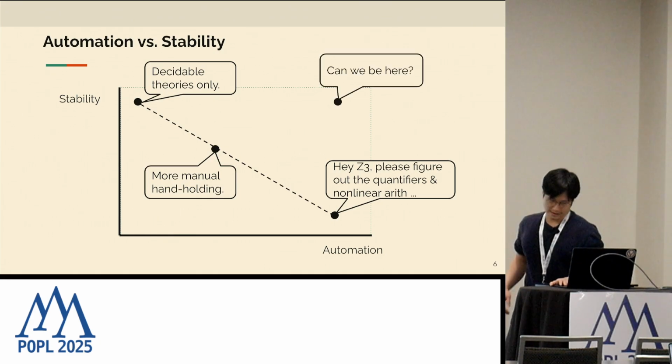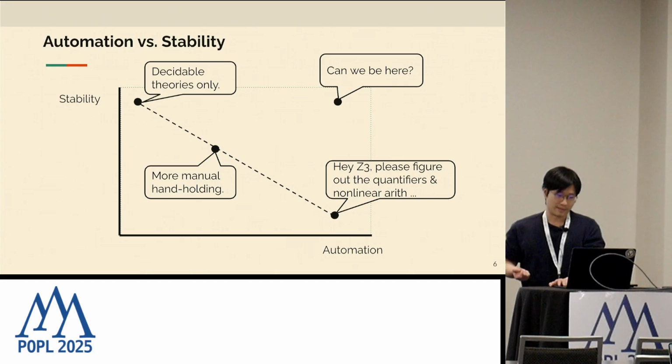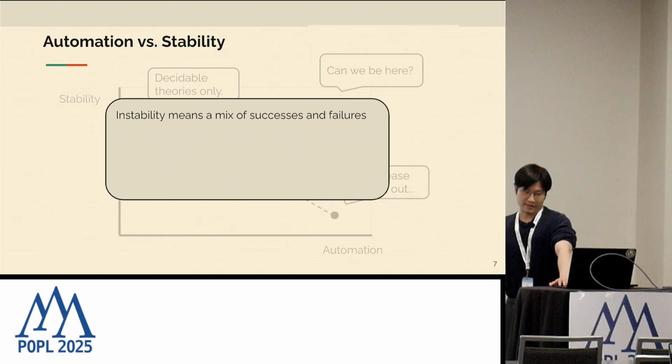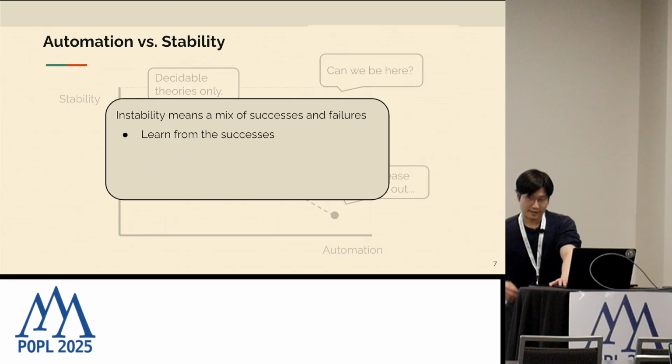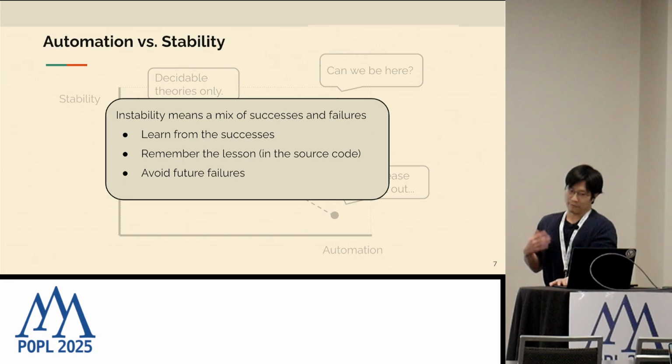But in this talk, I would like to have a discussion on whether we can actually have automation and stability at the same time. This is drawn from the observation that instability means a mixture of failures and successes. So the high-level idea is that we learn from the successes and we remember the success lessons at the source code level to avoid future failures. And we propose to do this all automatically.